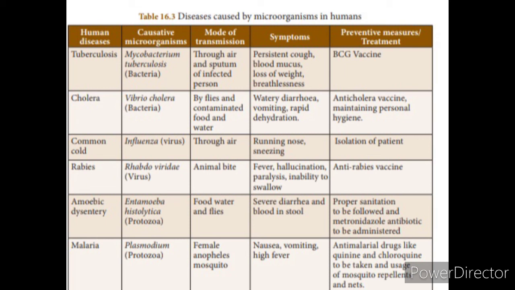The usage of mosquito repellent as well as mosquito nets helps prevent the vector. The female Anopheles mosquito transmits this Plasmodium. So by using mosquito repellents and mosquito nets, the mode of transmission, that is the vector, the female Anopheles mosquito, will be controlled, and the malaria will also be controlled. So these are the human diseases caused by microorganisms.